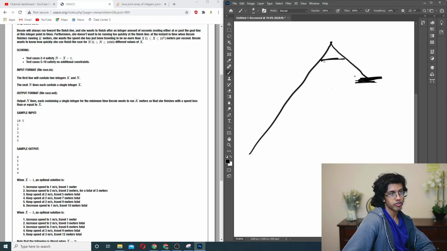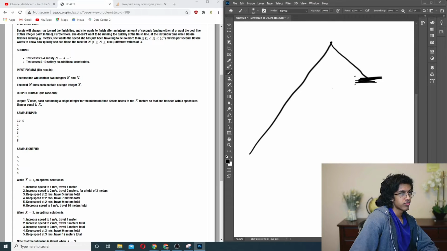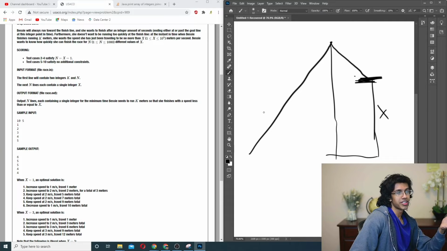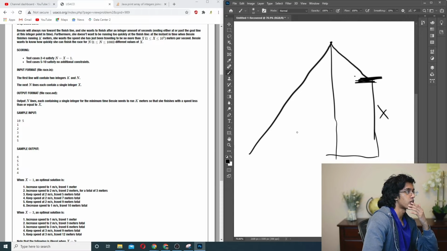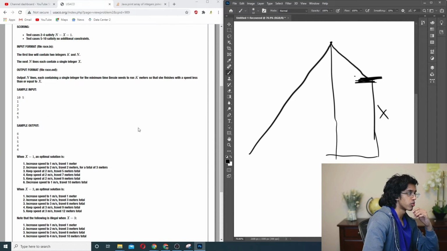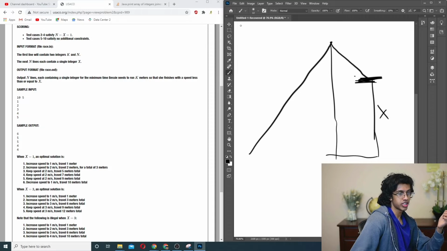If you stop increasing your speed at some point, there's always this extra area that you could have gotten. So the best way is always to have a sharp point at the top. So this is x, right? Then what is this? Well, the idea is if you go backward in time, every second you get to change it by plus or minus 1. So if you go back t seconds, this is going to be your speed x plus t, and then this is going to be total t.